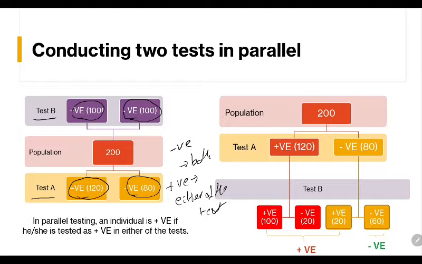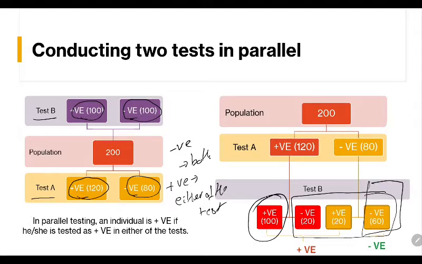So let's come again here. Test A 120 and 80. Test B was what? 100 positive and 100 negative. So what was our criteria? If a person is negative, he has to be negative in both the tests. So who is negative in both the tests?